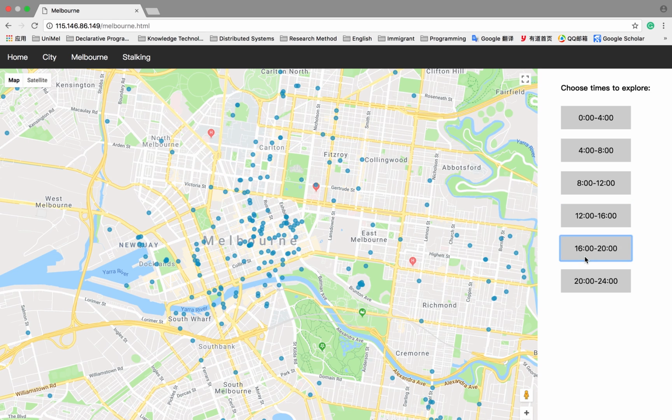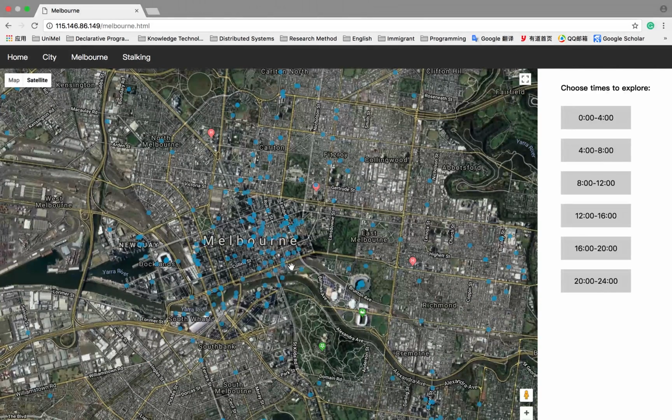And if we switch to satellite view, we can see that the dot here is Etihad Stadium, and it's quite obvious that people gather at Docklands for nightlife.